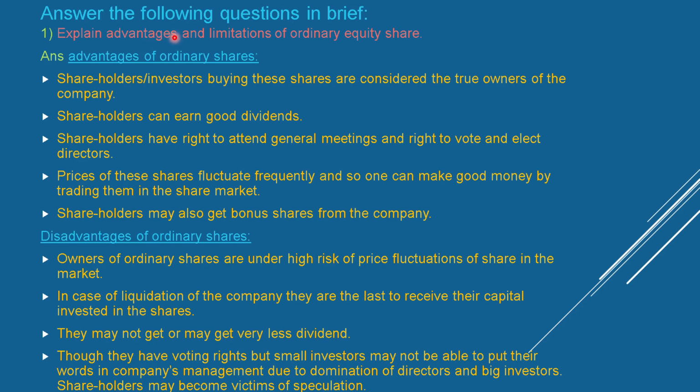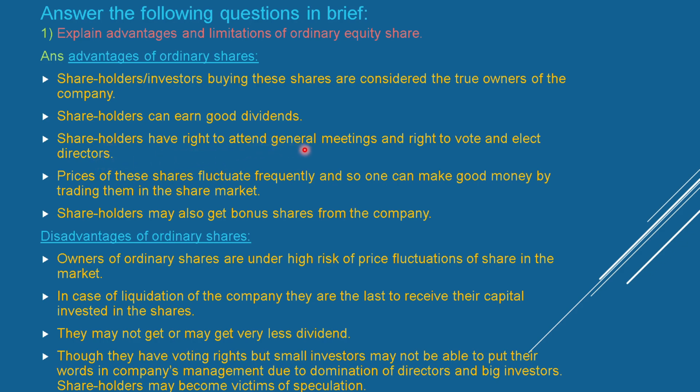Answer the following questions in brief. Explain advantages and limitations of ordinary equity share. Advantages of ordinary share: shareholders or investors buying these shares are considered the true owners of the company. Shareholders can earn good dividends.